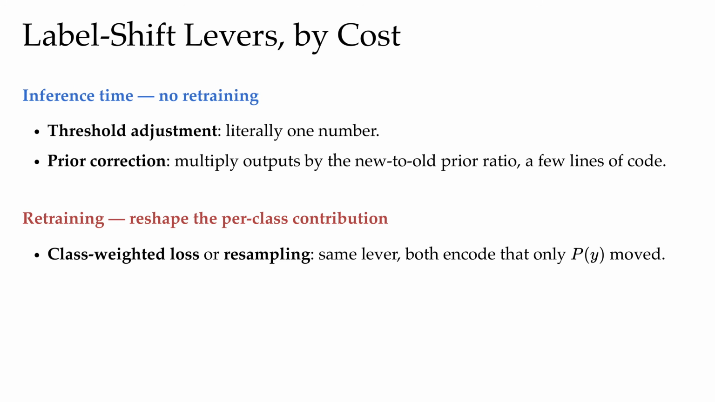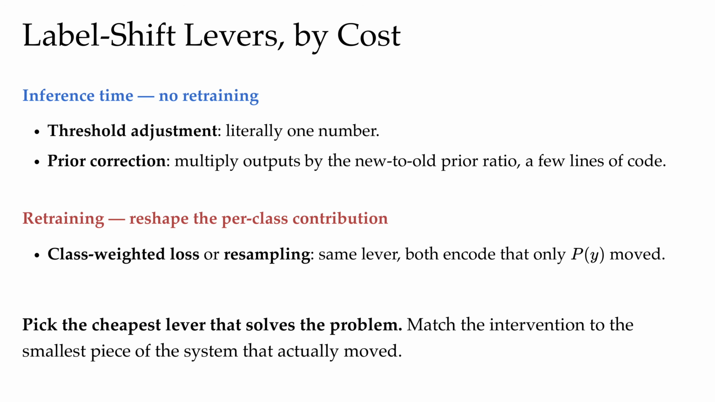We could reshape the per class contribution. We could scale each class's loss by its target frequency, or we could literally just resample. We oversample rare classes and undersample common classes. In expectation, these 2 ideas are the same fix. One scales the loss, the other scales the data, and both would just encode the same modeling claim. So the principle here is to match the intervention to the smallest piece of the system that actually moved. And this principle is going to show up in every ML deployment we touch.